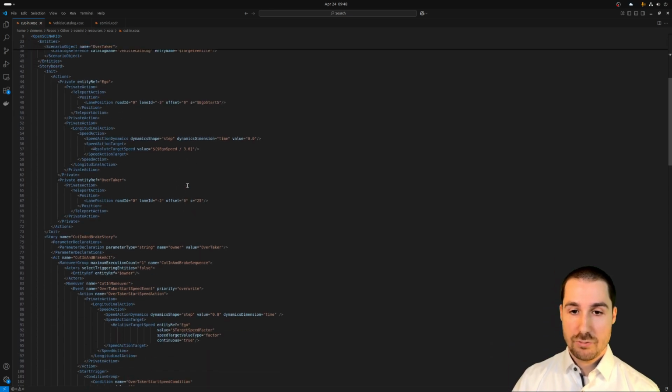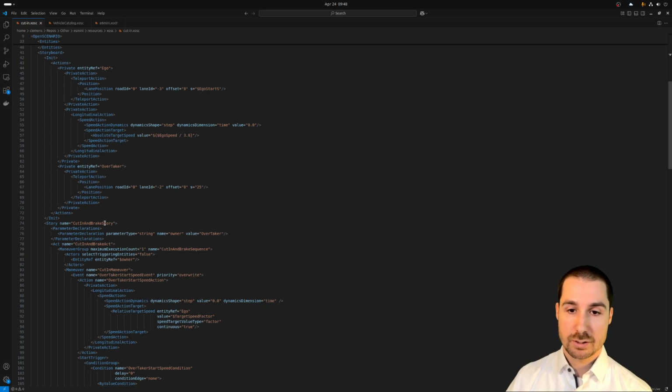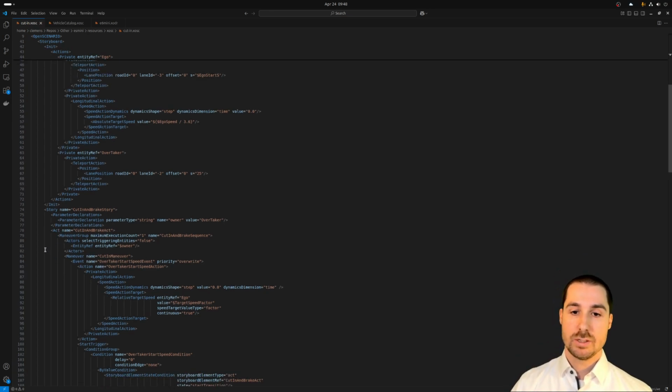Then we define our scenario, and the scenario is defined as a story in Open Scenario. So we have our story, cut in and break story, and it is separated into different acts, and each act can be separated into different maneuvers.